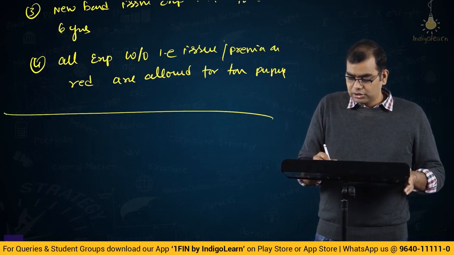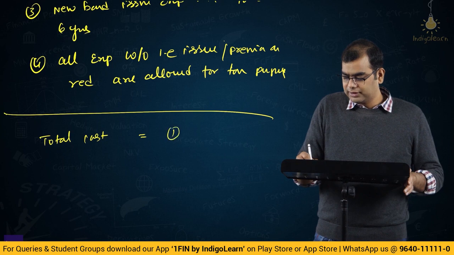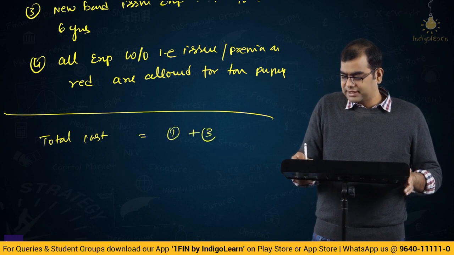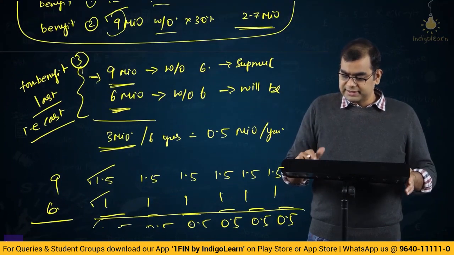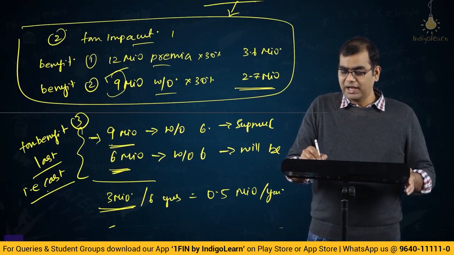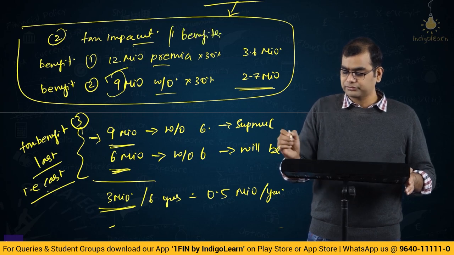So, total cost is equal to 1 plus 3 minus 2. Why am I saying plus 3 and minus 2? This 3 is cost, whereas 2 are tax benefits, tax impact or benefits. Right.